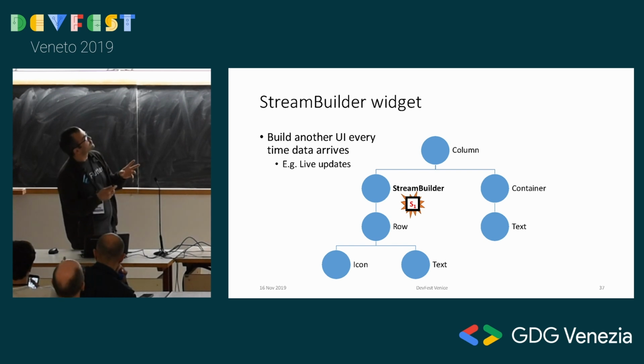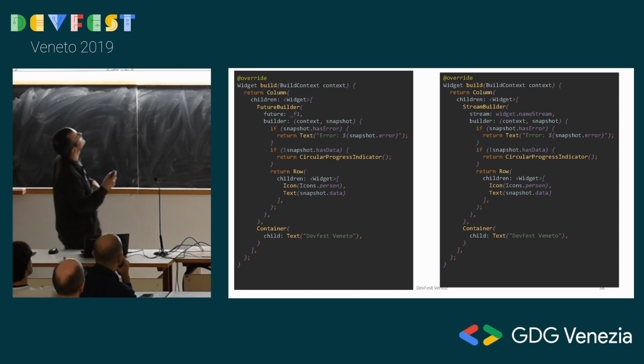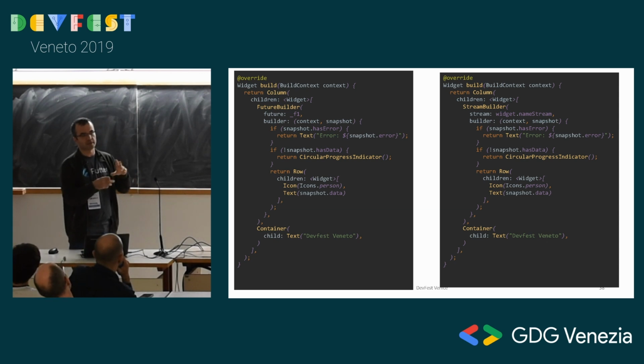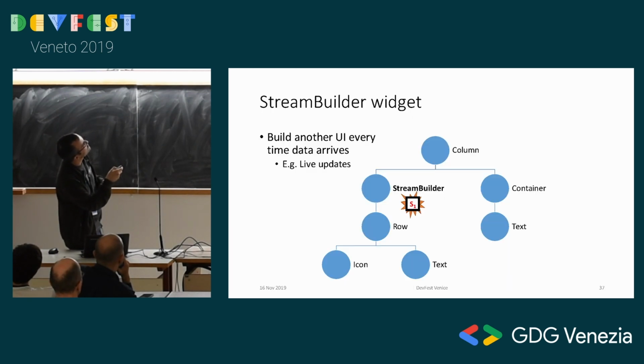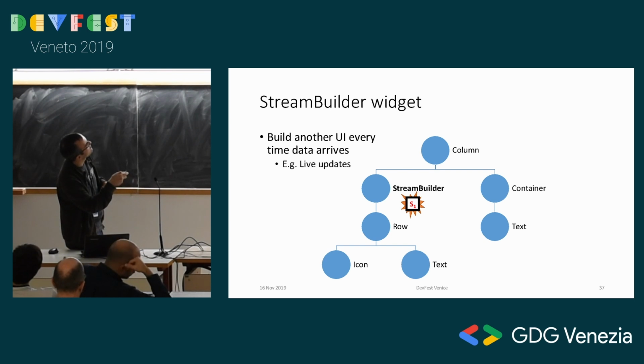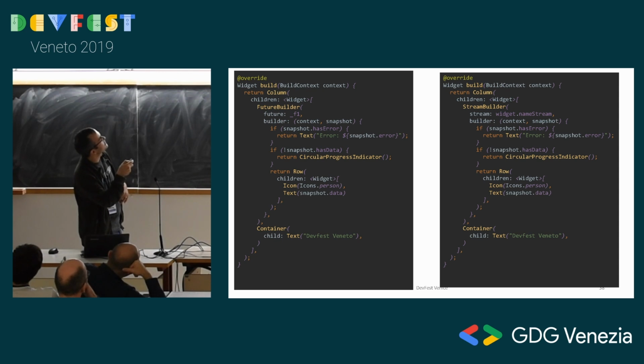So StreamBuilder and FutureBuilder, and here is some code. Of course, I have to show code. So this is a build function. This is when your widget is trying to create what's going to be under it in the tree. In this build function, I try to create exactly this. It starts over here. I have the Column and its children. One of the children is FutureBuilder, and another is a Container with Text right here. I have the FutureBuilder as the first child of the Column, and the FutureBuilder gets a future.